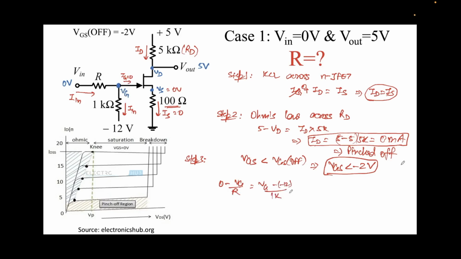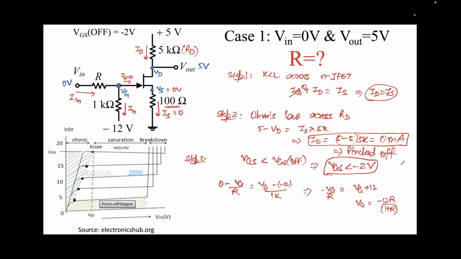This is the expression that we have obtained, and let's try to solve it. This will be minus VG over R. I'll assume R is in kilo ohm, so I'll drop the K over here. So this will be VG plus 12. So this will give me VG. If I take it towards that side, VG will be minus 12R over 1 plus R.